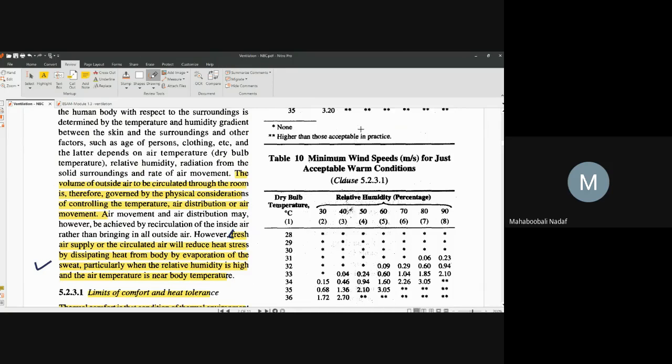Now you only tell me the answer. There are two rooms. Here is also air, which is required for respiration. Here air is not circulating, meaning the room is closed. But in this room, air is circulating inside. Now in which case is the heat balance of the body better? You tell me.